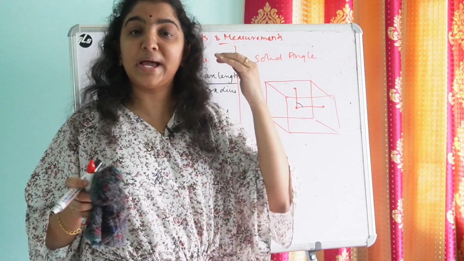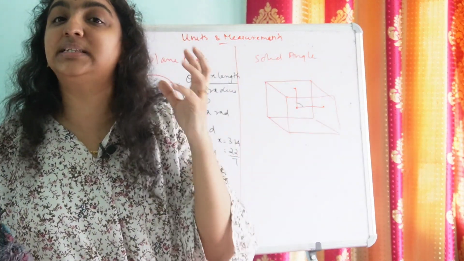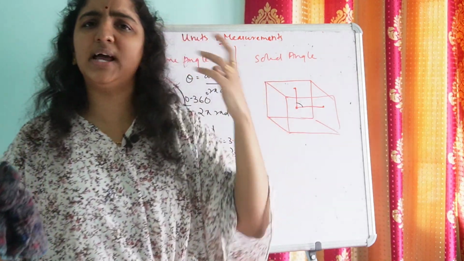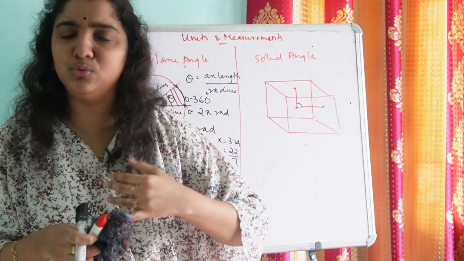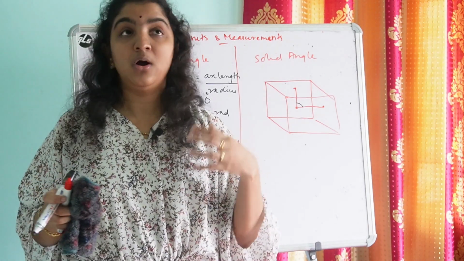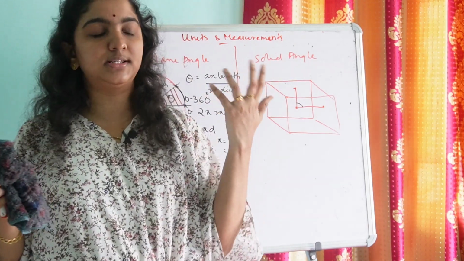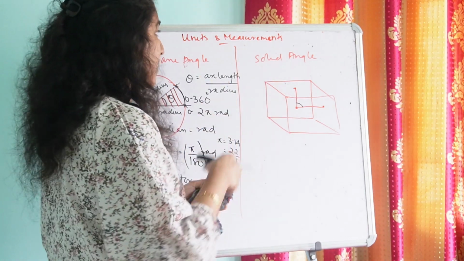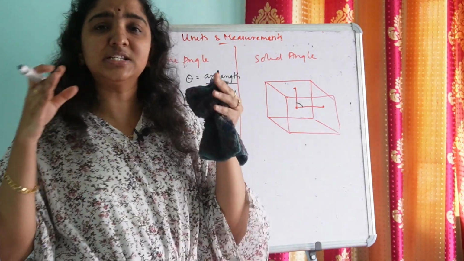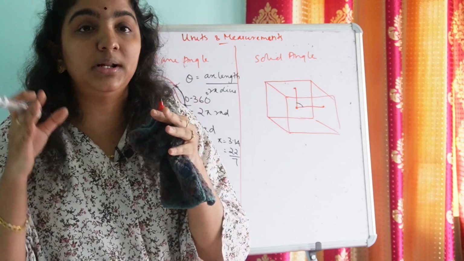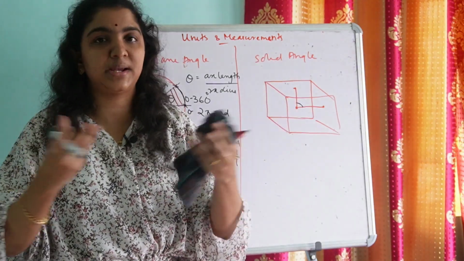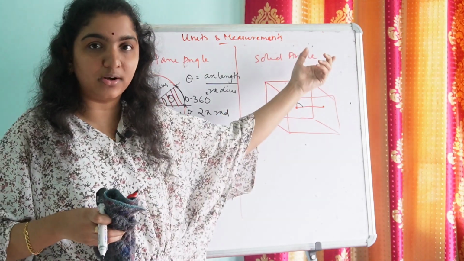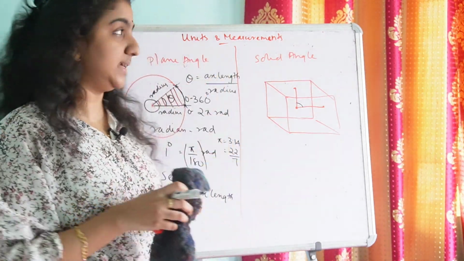So the two-dimensional angle formed in a three-dimensional space is known as solid angle. Three-dimensional space, say for example cube or cuboid, cone, cylinder, sphere, hemisphere, etc. When an angle is formed in these 3D spaces, such angles can be called solid angle. Is it clear?